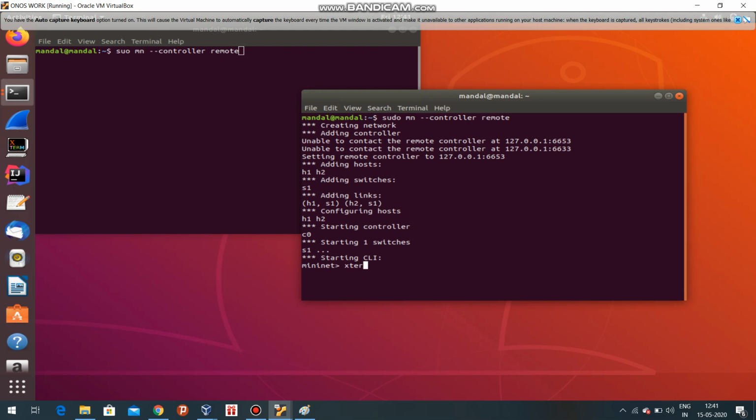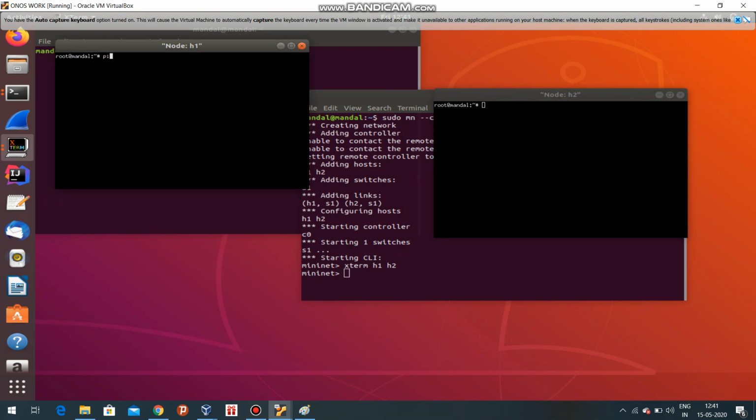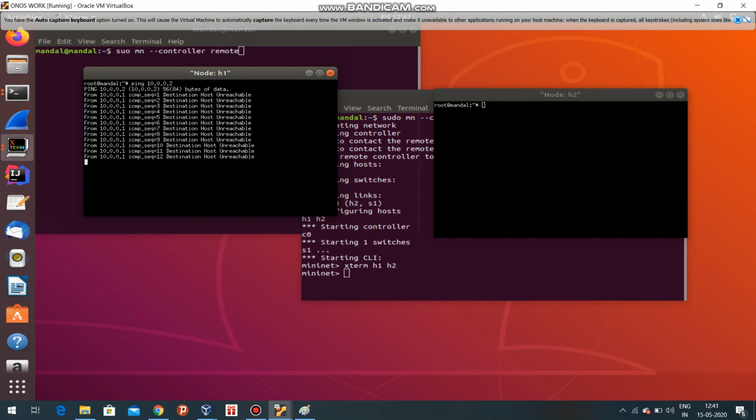So again, now we are going to ping between them. Okay, ping 10.0.0.2, the IP address of h2 is 10.0.0.2. See, the destination host is unreachable. That means there is no control logic in the switches. That's why host 1 cannot ping host 2.